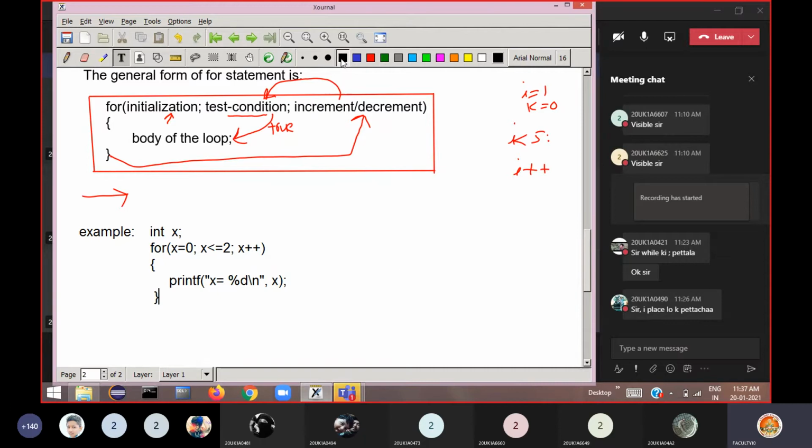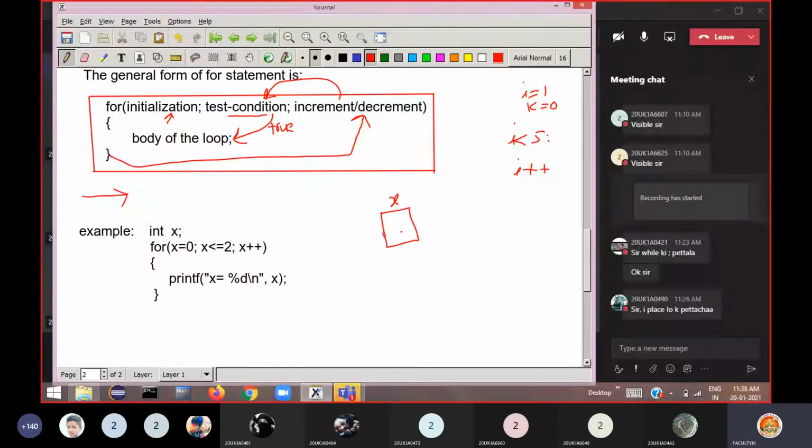Okay, so this is a simple example for loop. All the three statements, initialization, condition testing and incrementing the variable, will be written at one place in for loop. So how it executes, now try to understand here. First this int x will be declared. So when int x is declared, immediately for x memory will be allocated here.